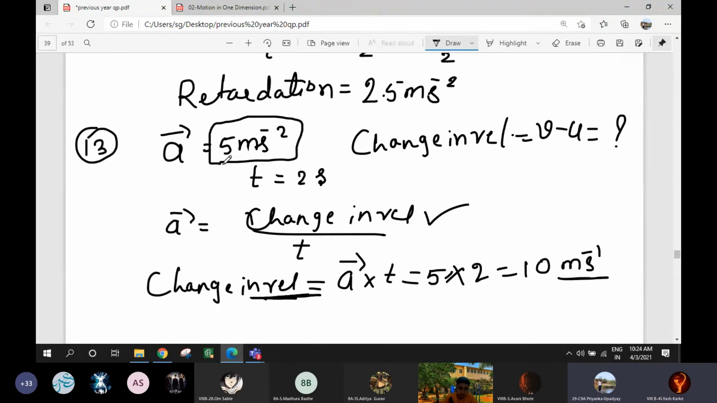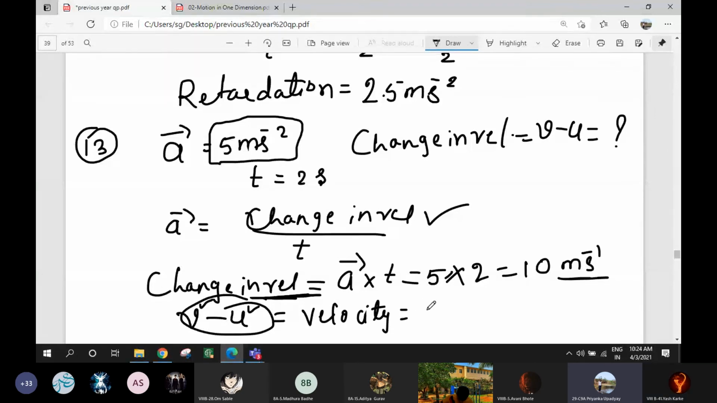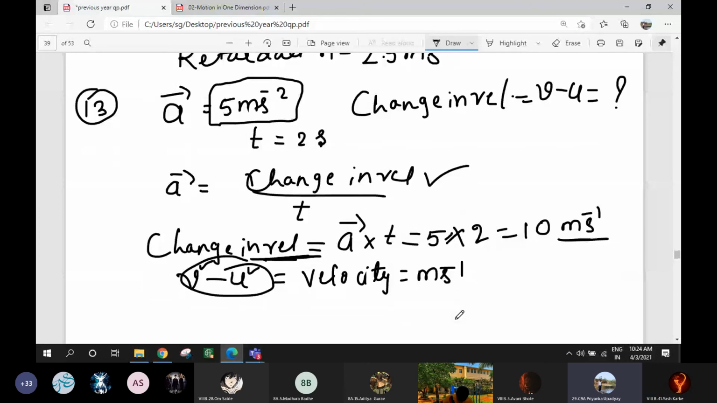Miss, the formula of change in velocity is a into t, na? Here, change in velocity is v minus u. v is the final velocity, u is the initial velocity, and the difference will come in terms of velocity itself. So how will you measure this velocity? You will measure it in meter per second, right? Yes, miss. So you have to measure it in meter per second itself.